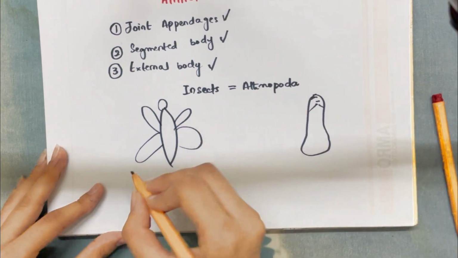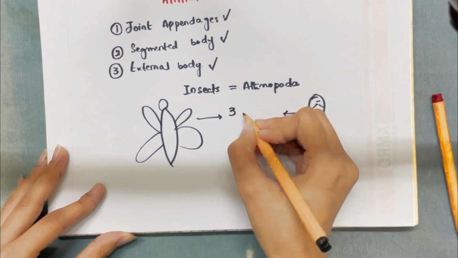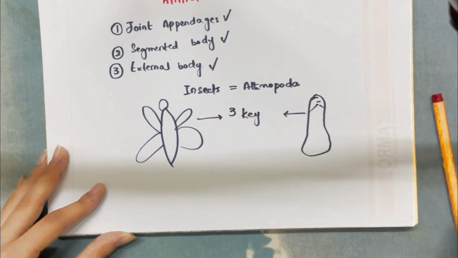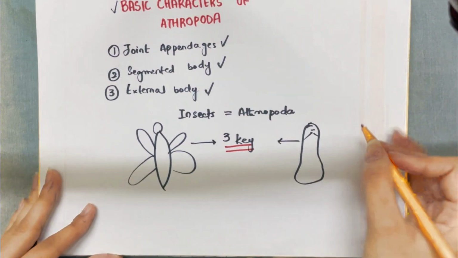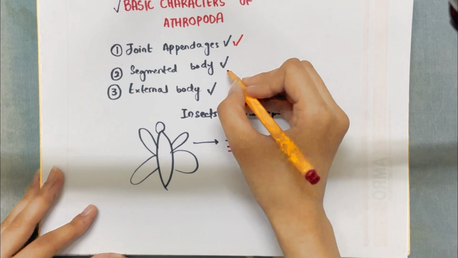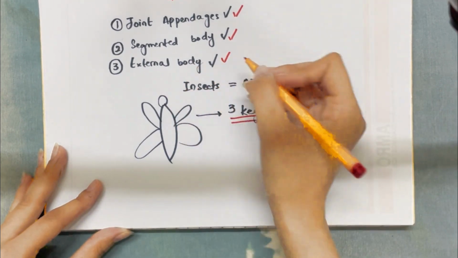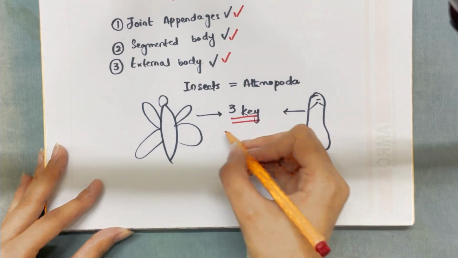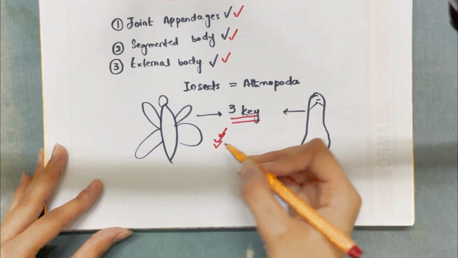So why are both of them similar to each other? It is because of the three key features: the jointed appendages, segmented body, and the external skeleton. Since the external body is hard, both of them have a hard external body, both have a segmented body, and both have jointed appendages.